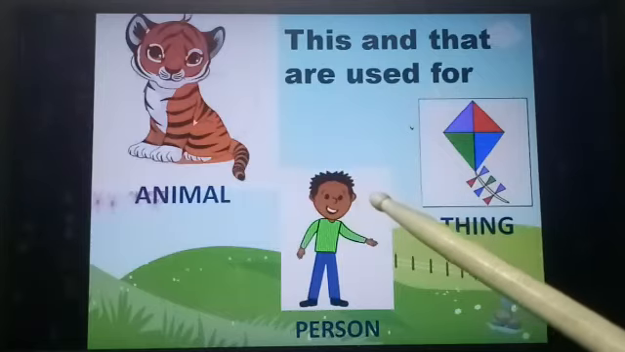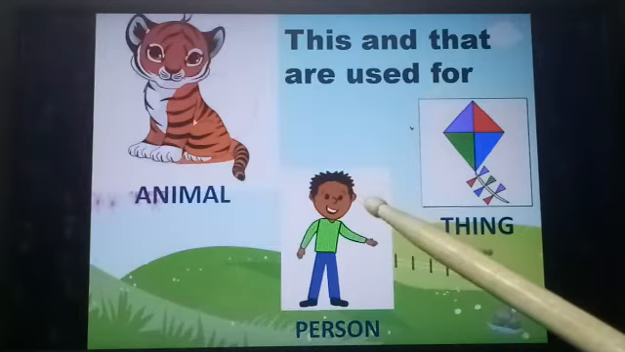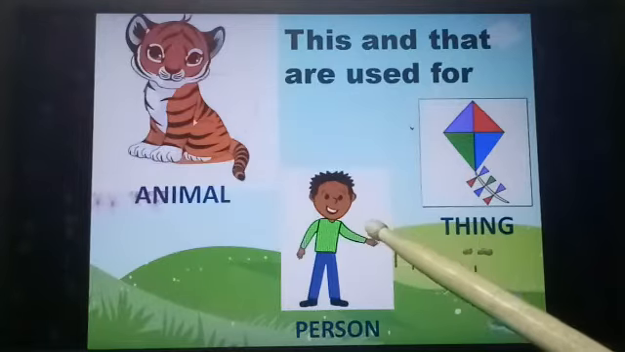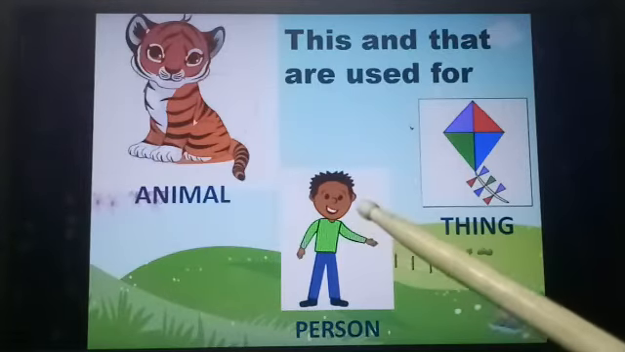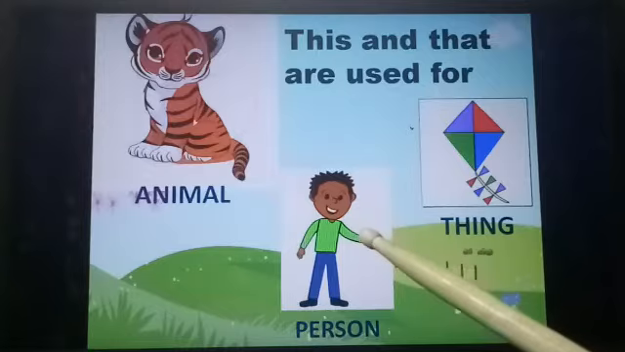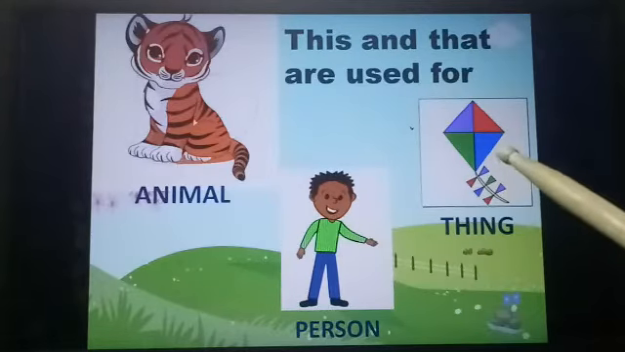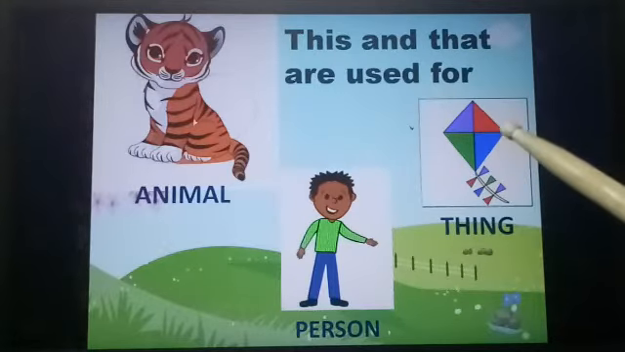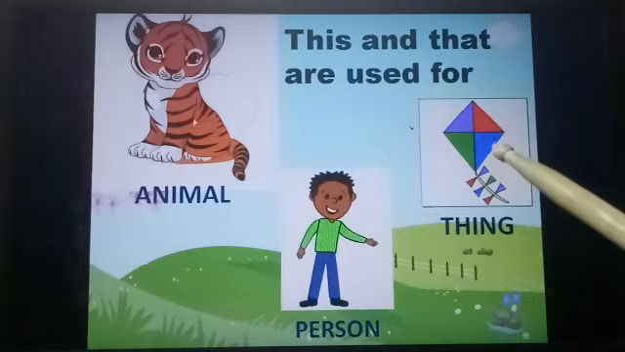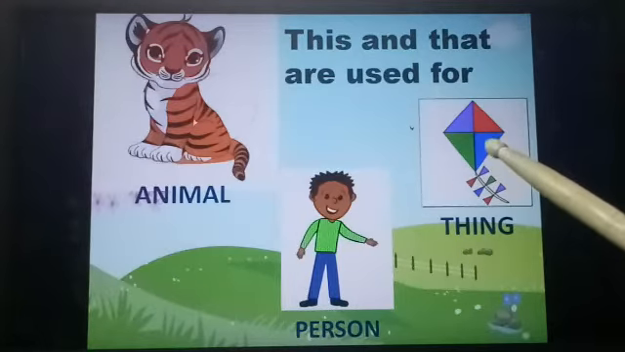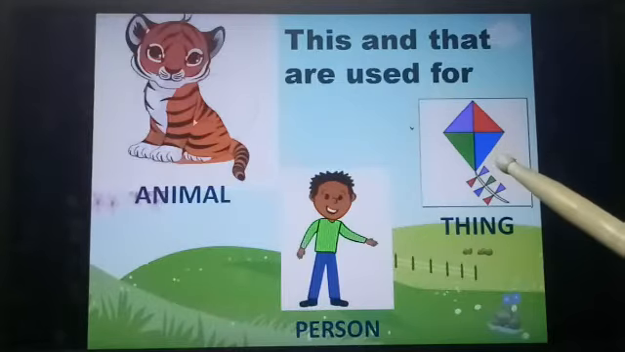And about a person, it can be a boy or girl or a man or a woman. Then you use this or that for a person also. And when you are mentioning a thing like a kite, ball, bat, key, flower or a pot, then you will use this or that.